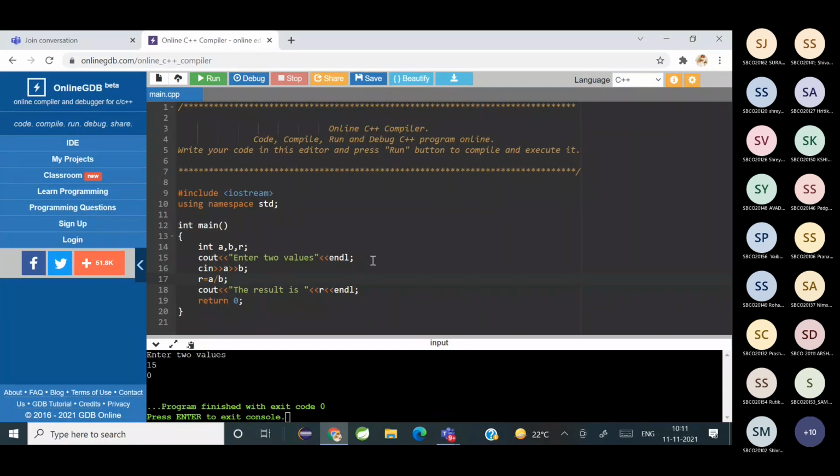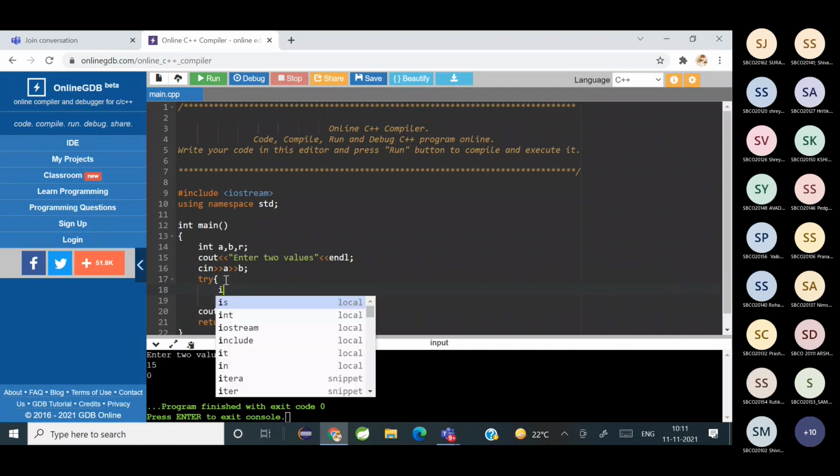And how do you write the exception handlers? You write a try catch block. Try encloses the critical part of the code. You can see the critical part of the code is here, where you divide two numbers. So you write a try block over there, and here you can put a condition.